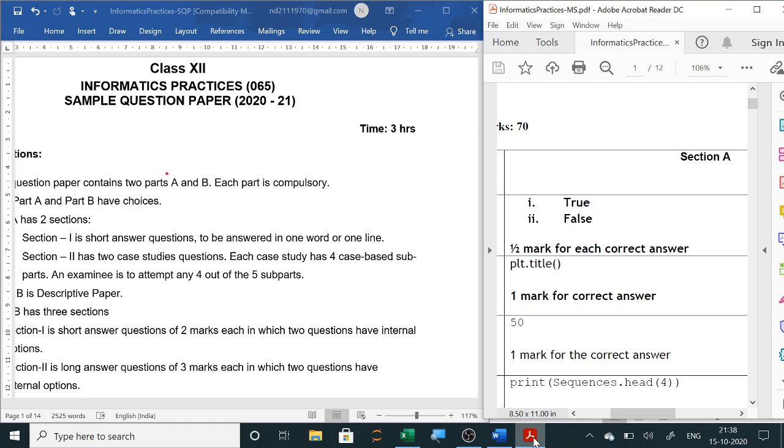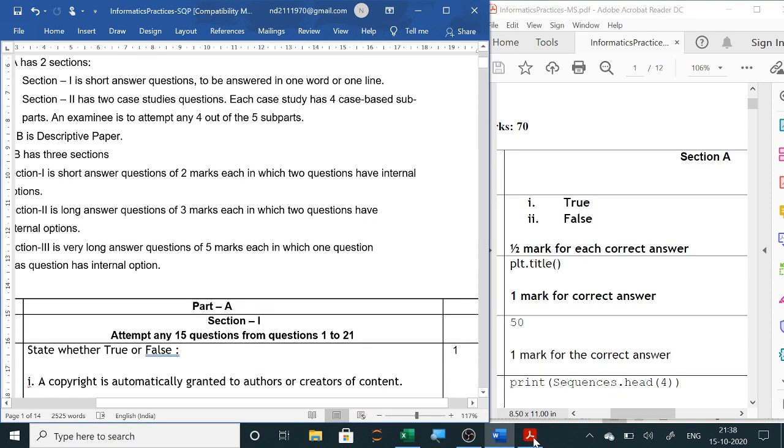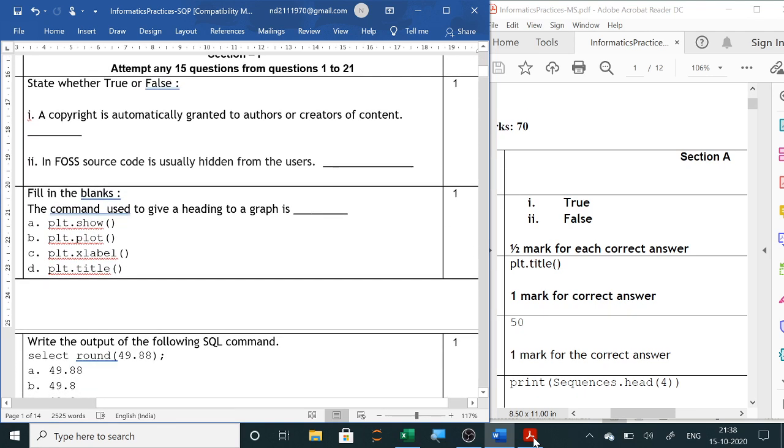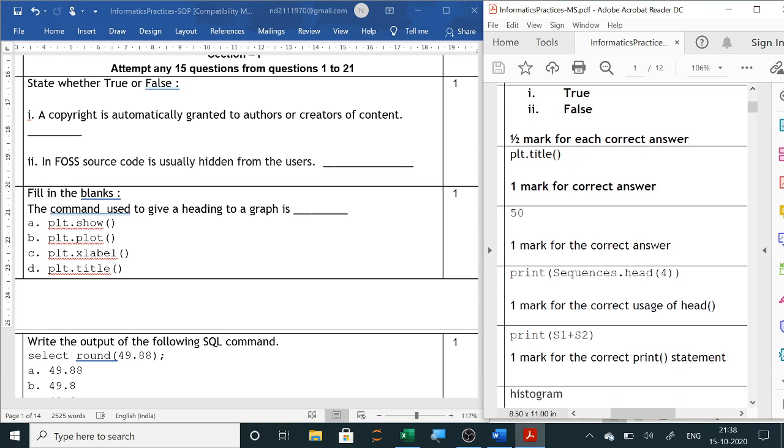So CBSE has issued this paper. So you can see here, this is your sample paper. Now one by one questions we will discuss. Now this pattern will be followed during board exam.